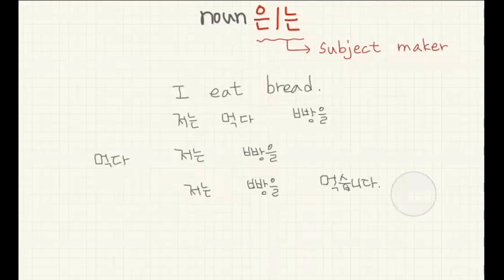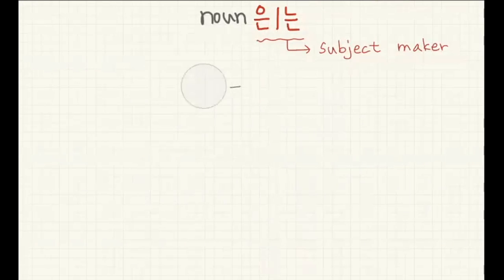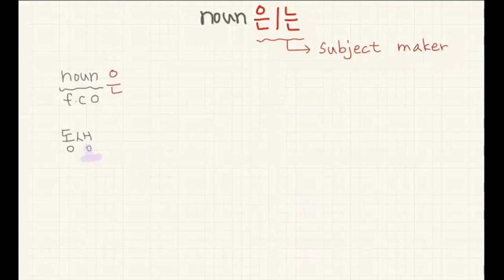So let's see how to attach. The noun with the final consonant, you should attach 은. For example, 동생, younger sibling. 생, last letter, has a final consonant, so you need to attach 은. 동생은.